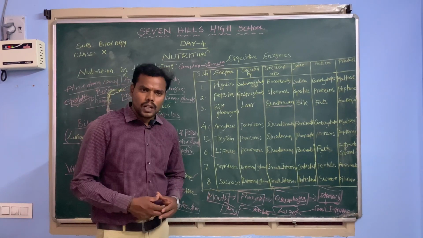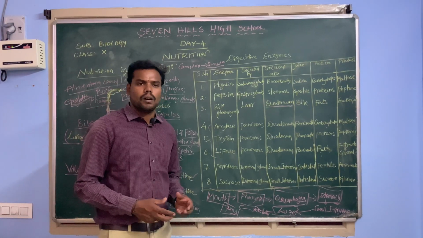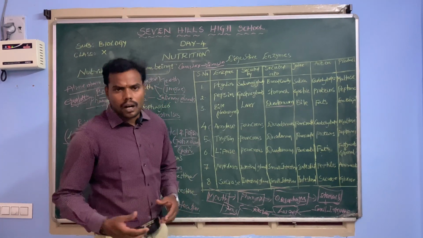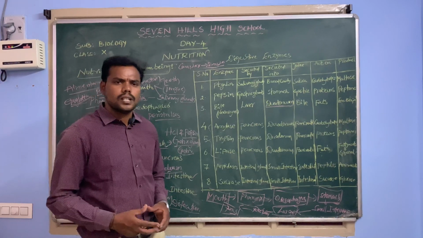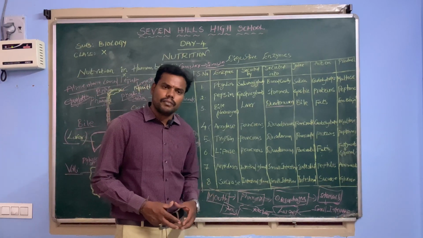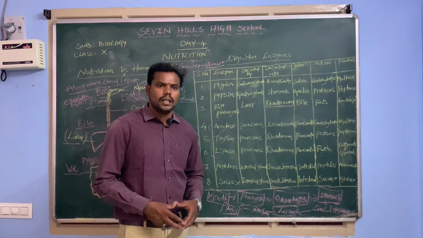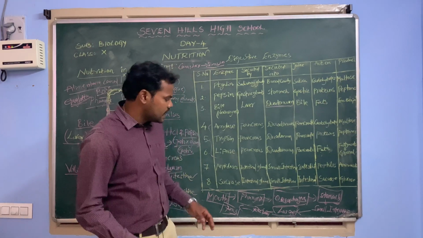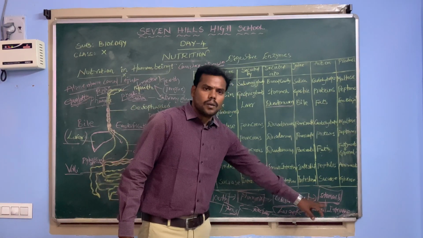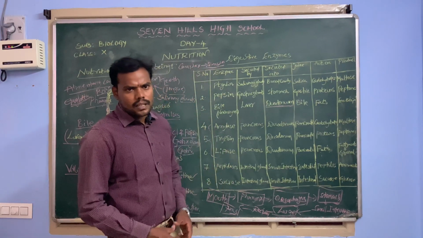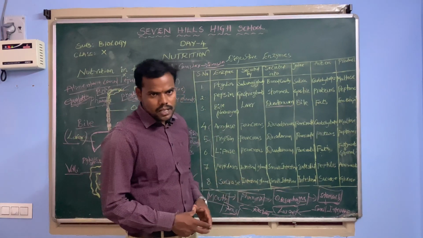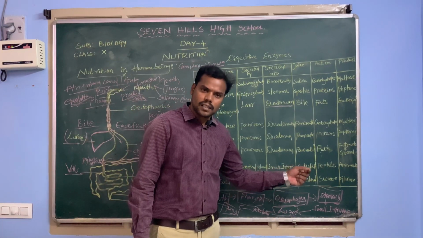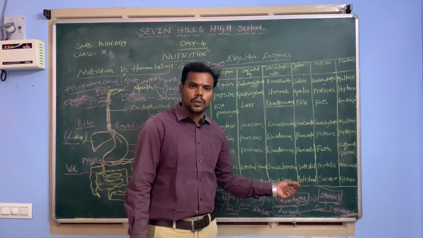Whenever the food is swallowed, it enters the next organ, called the pharynx. The pharynx does not have any enzymes, so no changes take place. From the pharynx, the food enters the esophagus. In the esophagus also, no changes take place, and the food passes into the stomach. In the stomach, gastric glands are present. The gastric glands release gastric juice consisting of HCl and pepsin, and it acts on the food material and breaks down the proteins into peptones.